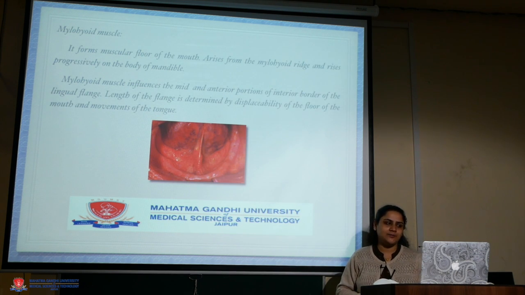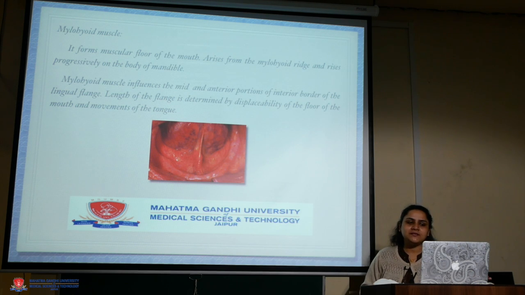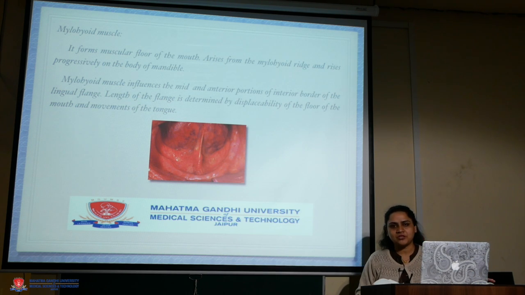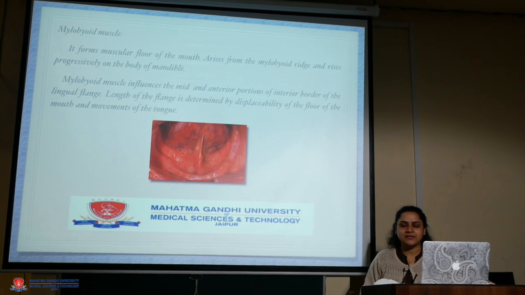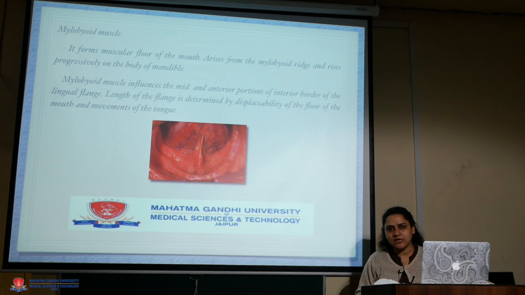The mylohyoid muscle forms muscular floor of the mouth. It arises from the mylohyoid ridge and rises progressively on the body of the mandible. Mylohyoid muscle influences the mid and anterior portions of the inferior border of the lingual flange. Length of the flange is determined by the displaceability of the floor of the mouth and movements of the tongue.